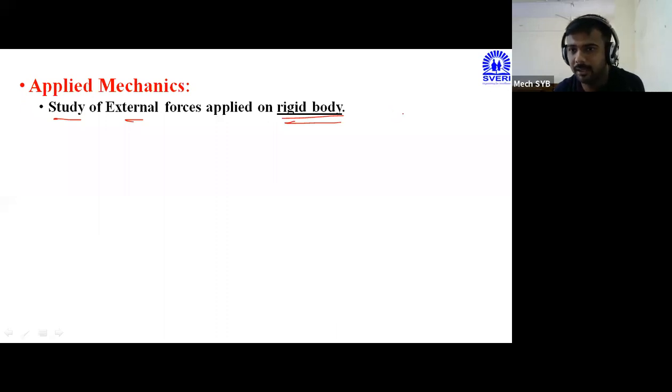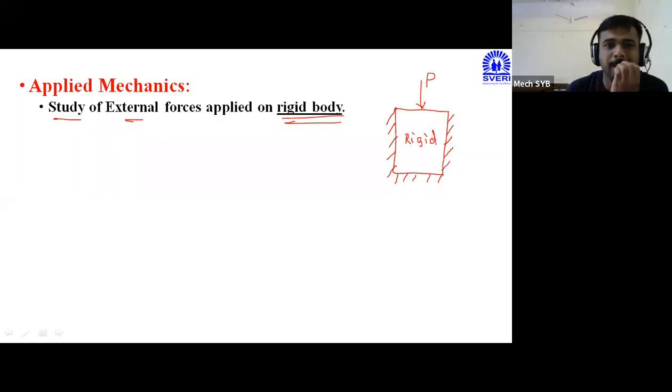Here I will draw one figure. Initially, we'll understand the basic concept of applied mechanics.